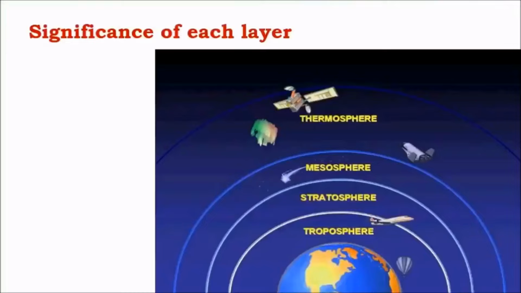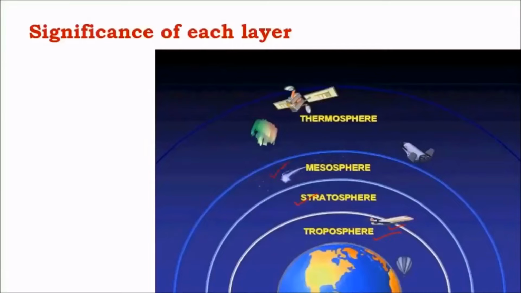And coming to the significance of various layers, we see that most of the aeroplanes and other man-made objects fly almost at the outer layers of troposphere in tropopause and at the bottom layers of stratosphere. Stratosphere is important in absorbing ultraviolet radiations. Stratosphere has the ozone layer which extends from about 25 to 45 kilometers, and this layer is the main reason behind absorption of ultraviolet radiations in stratosphere.